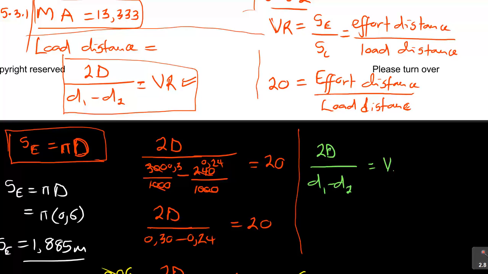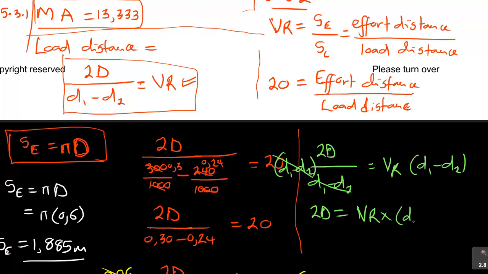is equal to VR. So now you can multiply by d1 minus d2 here, and then also here by d1 minus d2, so that this cancels. Then you're going to have 2d is equal to velocity ratio times d1 minus d2.